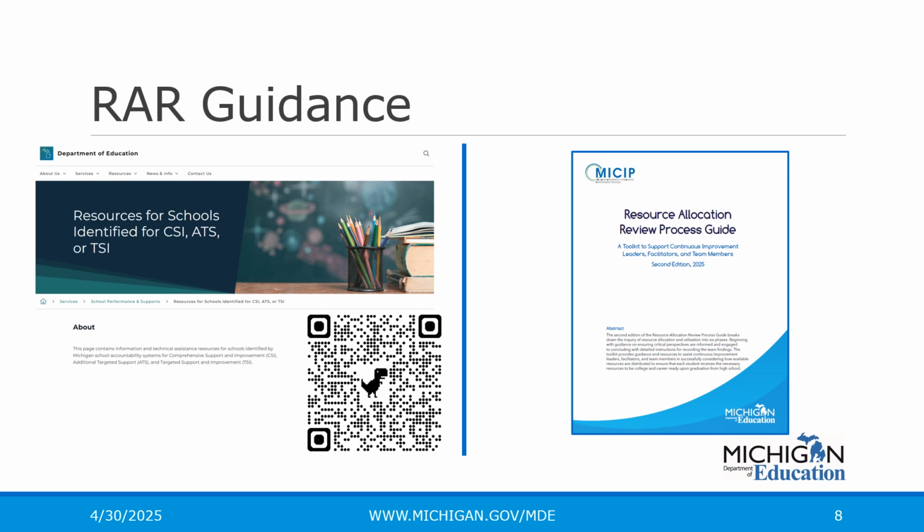The MDE website, Resources for Schools Identified for CSI, ATS, or TSI, provides guidance to assist district personnel and ISD RESA partners in completing the Resource Allocation Review. The Resource Allocation Review Process Guide, second edition, is located near the bottom of the page, along with other guidance documents and links to videos explaining each phase of the suggested process.